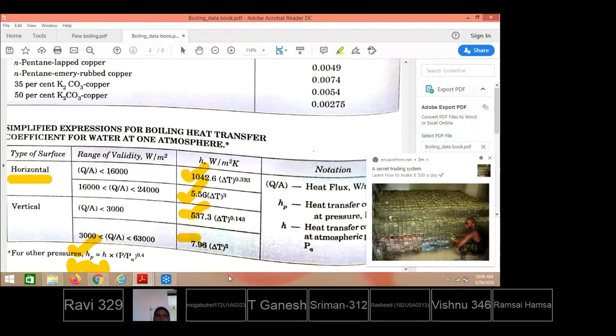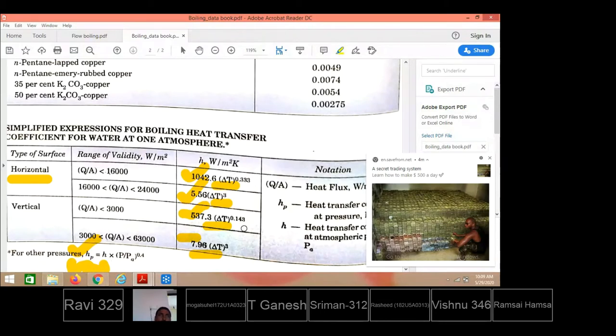Sometimes if the pressure is different from atmospheric pressure, this is the relation to be used to get the heat transfer coefficient at that pressure. H at any pressure equals H at atmospheric pressure, which may be the value obtained from this or this or this or this, substituted into P by PA. What is this P value? The pressure where we are trying to get the heat transfer coefficient. PA is atmospheric pressure, to the power 0.4. We get the heat transfer coefficient at the given pressure, and later on we will estimate the amount of heat flux. Otherwise, this is all simple. So this is the heat transfer coefficient.